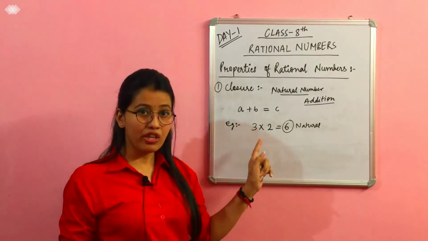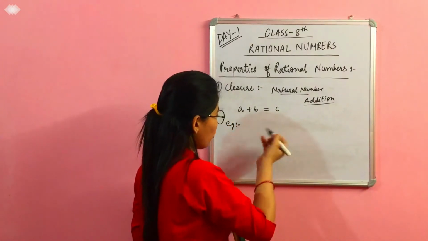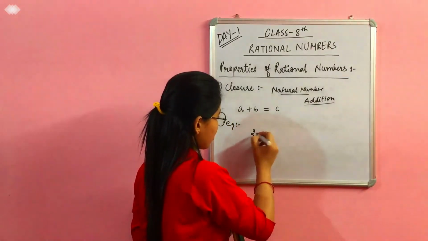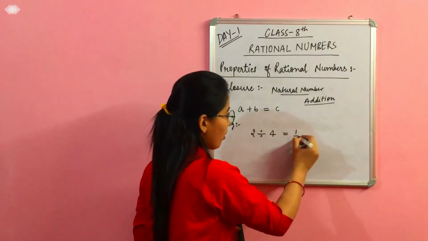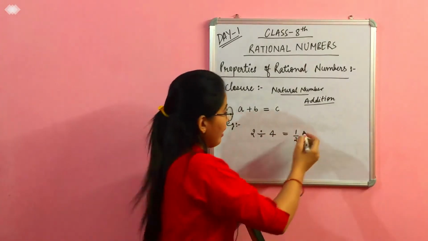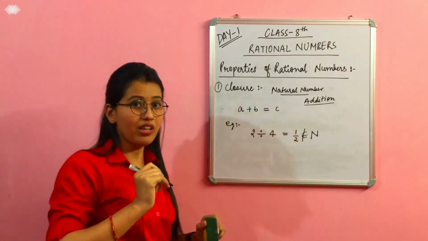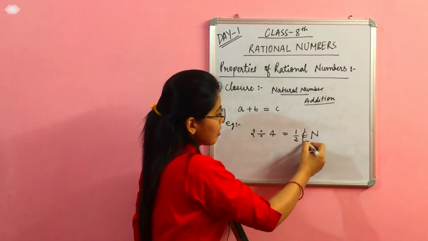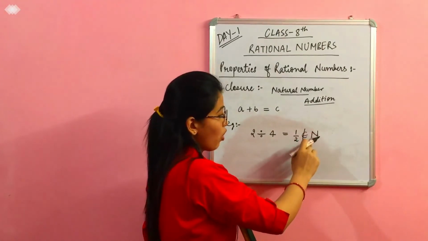Now let us check for division as well. Let us divide two natural numbers. I am just taking the example 2 divided by 4, which will give you 1 upon 2, right? Which does not belong to the set of natural numbers. This symbol implies belongs to.